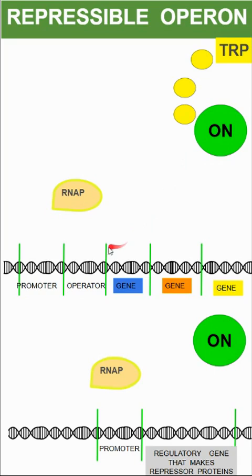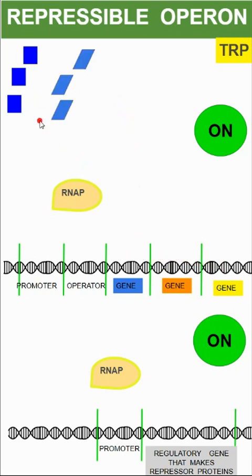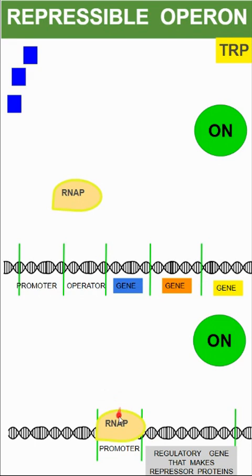They have to create it through gene expression. So when we're looking at this, tryptophan is absolutely essential, but it's not there all the time. They have this precursor molecule, but it's only through the transcription and translation of these particular genes that can transform the precursor molecule into tryptophan. So as we start here, again, there's no operon or operator sequence down here. So RNA polymerase can bind to the promoter, which initially begins transcription.